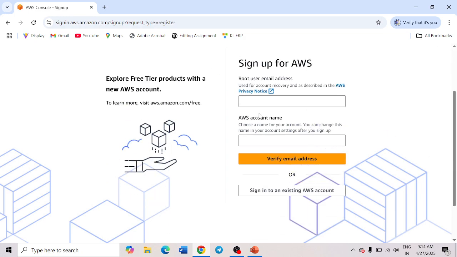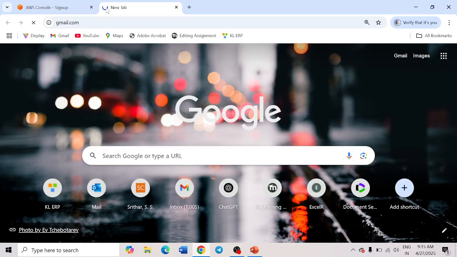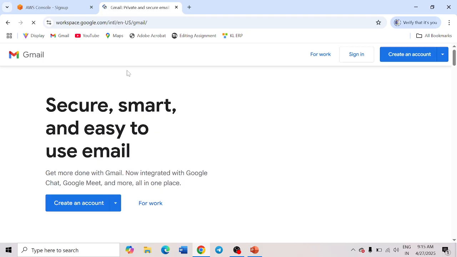So the first step is that you need to verify your email address. Provide your email address and account name. For the account name, just provide your name. Now click on Verify email address. A verification code is sent to your email ID. Go to your email and take the verification code.